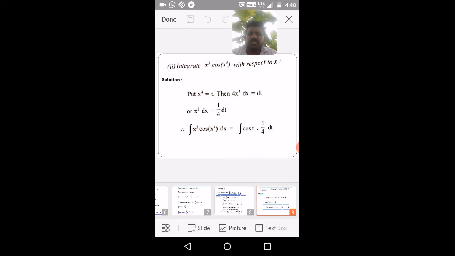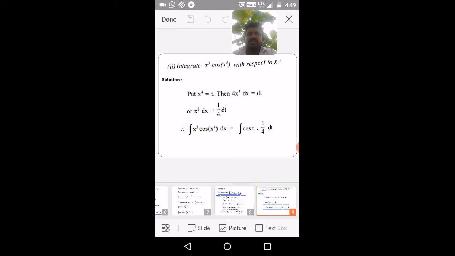In the given integrand we have x cube into cos x power 4, but the formula related to this question is integration of cos x dx. Instead of cos x we have cos x power 4. That's why substitute x power 4, which is taken instead of x, with another variable: x power 4 equal to t.